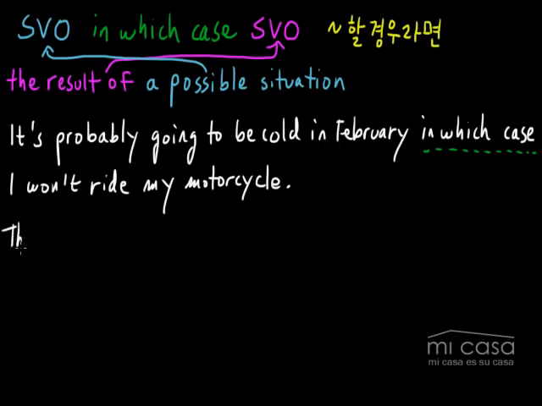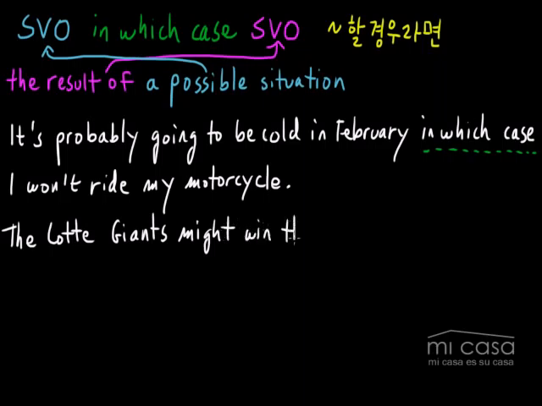The Lotte Giants might win the Korean series. The Lotte Giants might win the Korean series. I actually don't think this is very likely because I don't think the Lotte Giants are a very good team. No offense to any Giants fans, but I just don't think this is very likely. It is possible though, so it's okay to use in this kind of sentence.